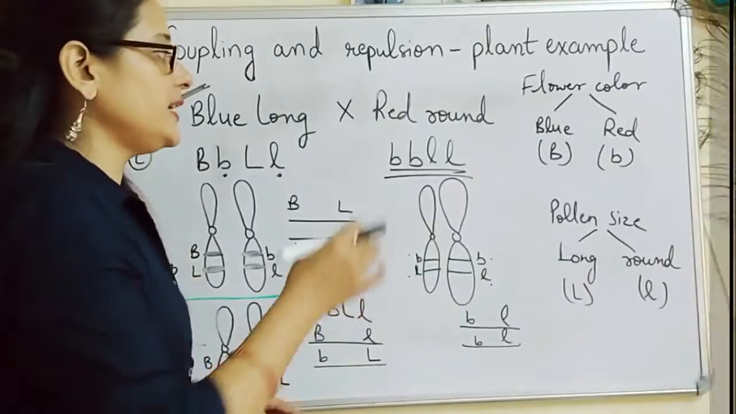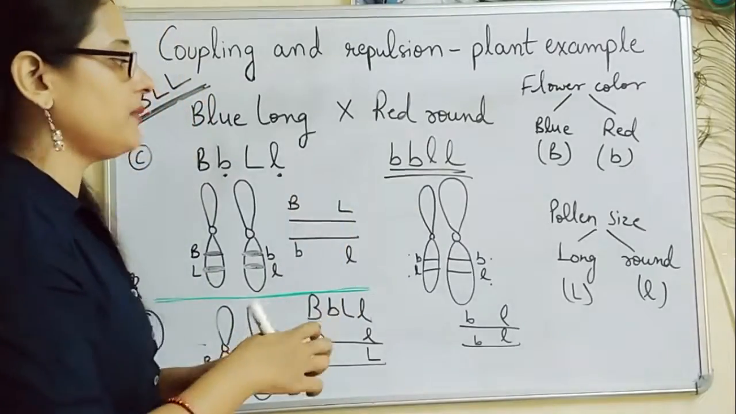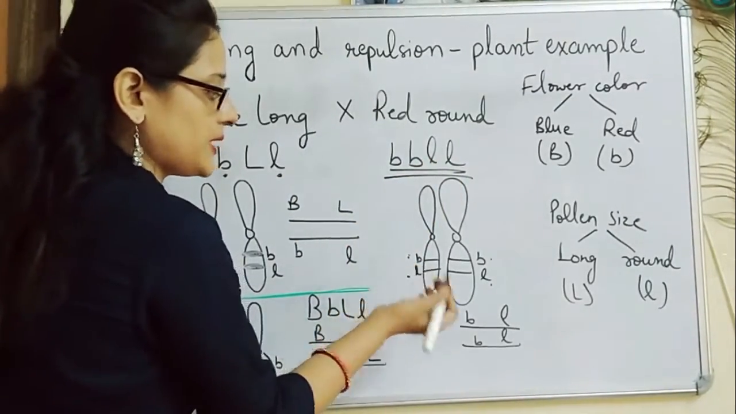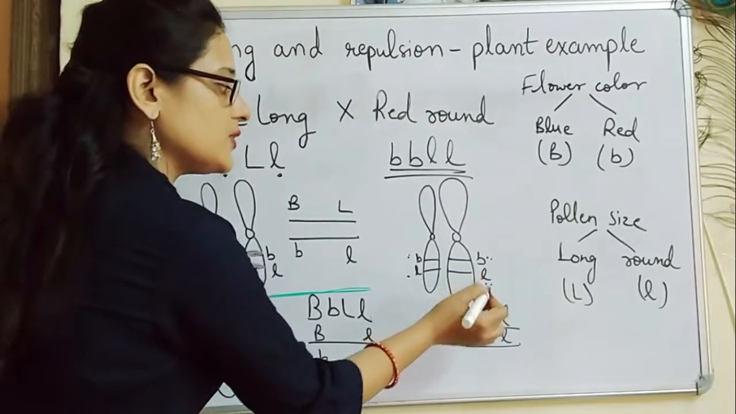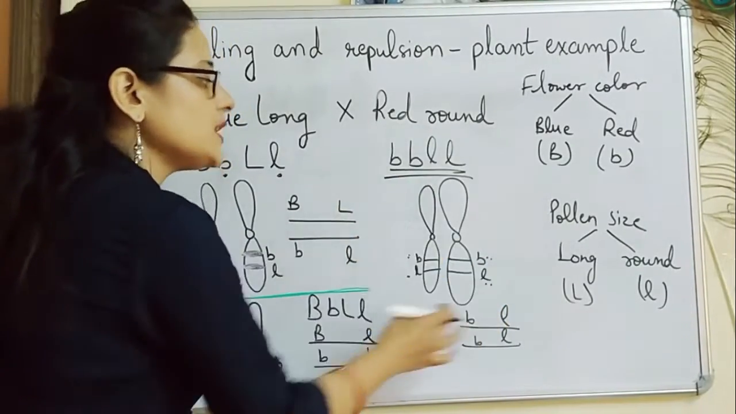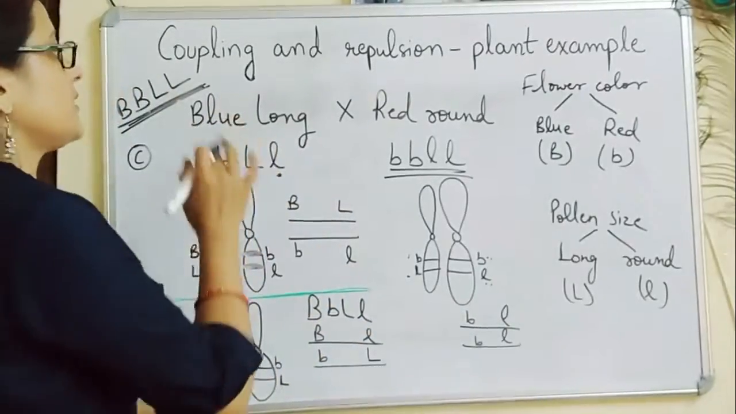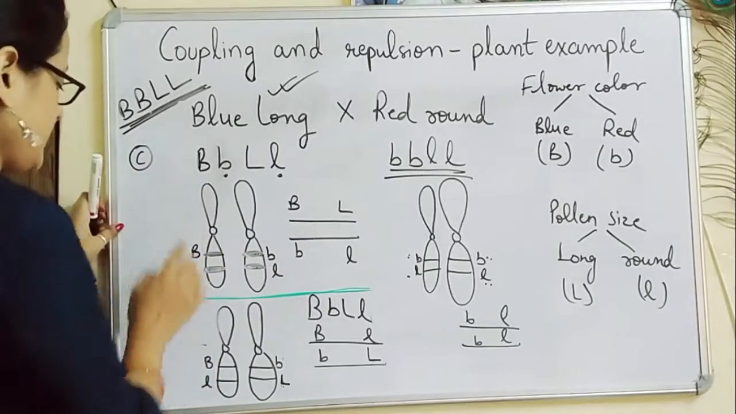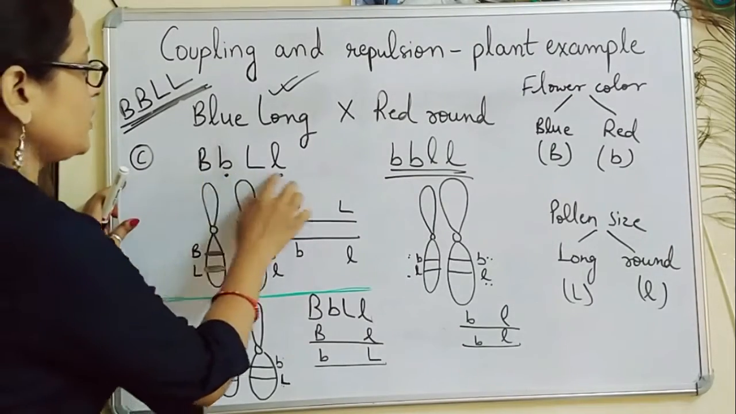And the arrangement of alleles of this homozygous recessive would be the same, because they have small b, small b, small l, small l. Small b is present with small l, and small b is present with small l on another chromosome of this homologous pair. So the deciding factor is that of the heterozygous individual. In both cis and trans arrangement, the genotype is the same.